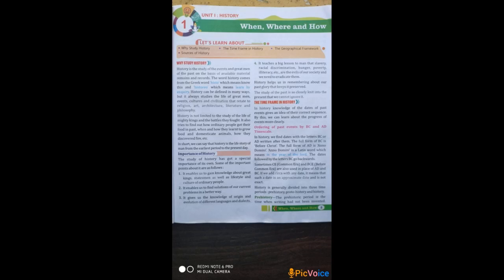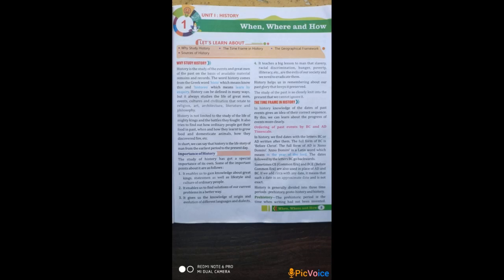History is described as the study of man's evolution over millions of years. Evolution means development. So, history is described as the study of man's development over millions of years. In simple language, we can say history is the study of events that happened in the past.